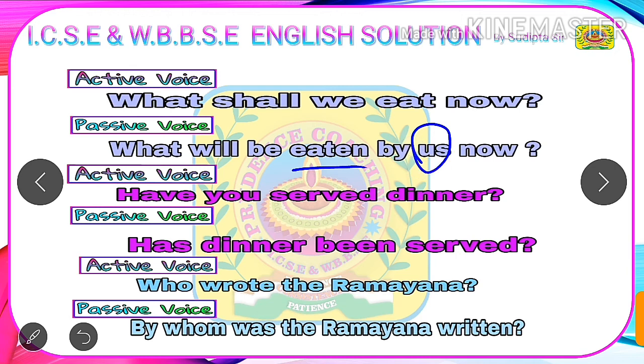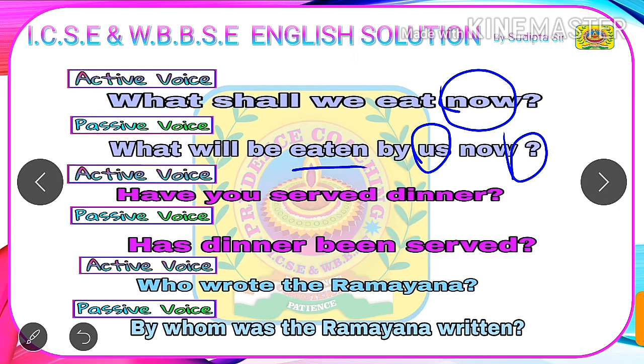The object of the passive voice is us, and before it we have written by. Students, you can see in active voice there is an adverb of time, that is now. We need to write that same adverb of time in passive voice also, but we will write it after the object, and we will end the sentence with a question mark because this sentence is an interrogative sentence. So our final answer in passive voice is: what will be eaten by us now?